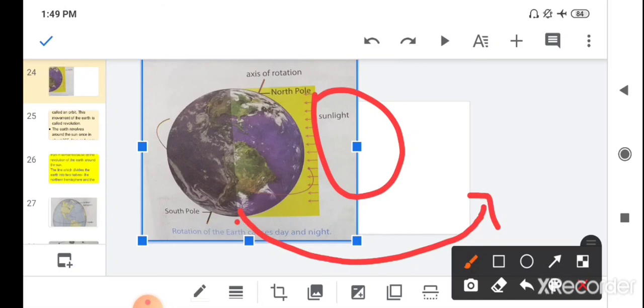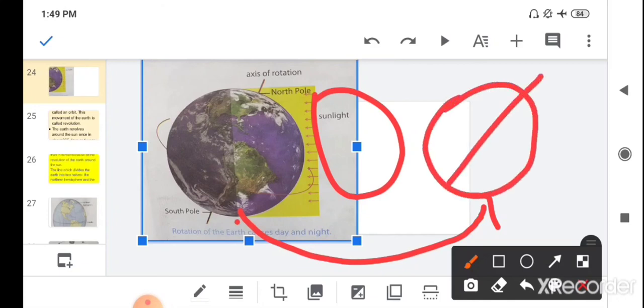So this is earth, this is the south pole and this is the north pole. When earth reaches the other side of the sun, the south pole is tilted towards the sun. Then the north pole tilts away from the sun.